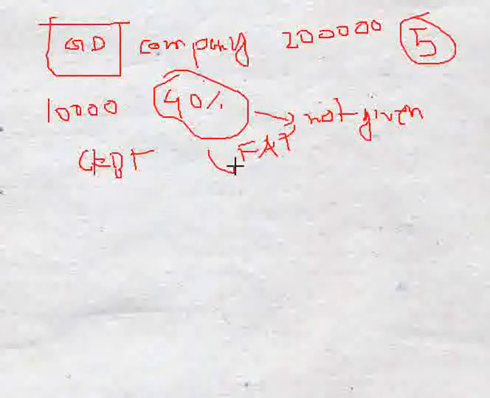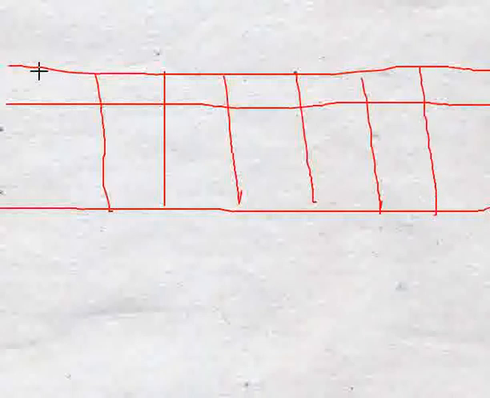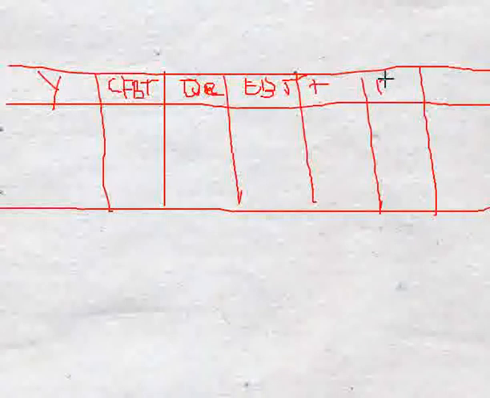When we calculate this figure, first of all we take a table which has 7 columns. First is year, then CFBT, then depreciation, EBT, then the tax rate, and then EAT, and its last column is CFAT.